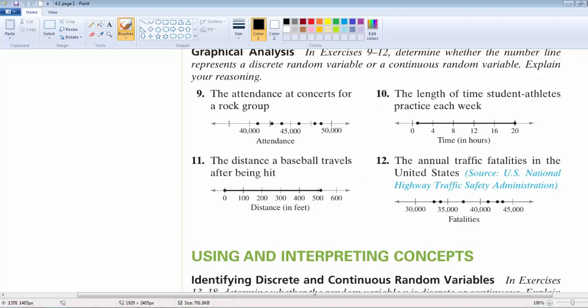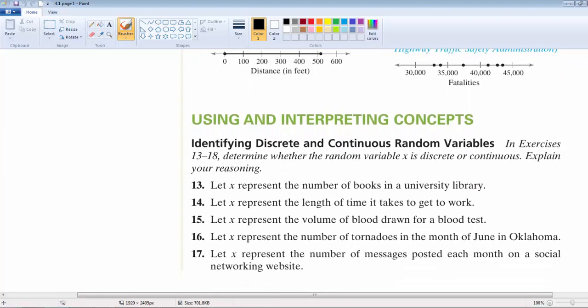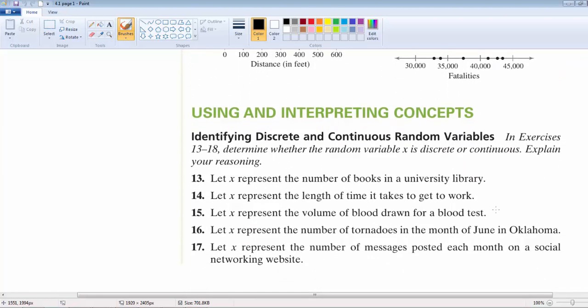The annual traffic fatalities in the United States, we notice here again, it's a discrete number. It's not a number where there's going to be a partial number, where they're going to be all the numbers touching. Using interpreting concepts. Let X represent the number of books in a university library. Well, this would be a discrete value because you can actually count the number of books in the library. Let X represent the length of time it takes to get to work. Again, this is a measurement of time. It's measuring something. It's continuous.